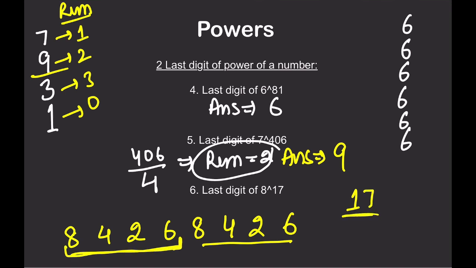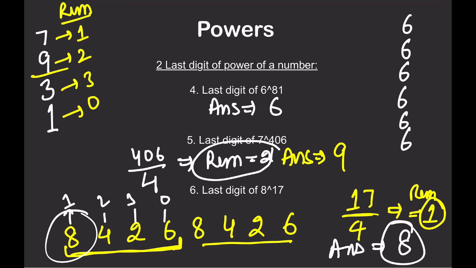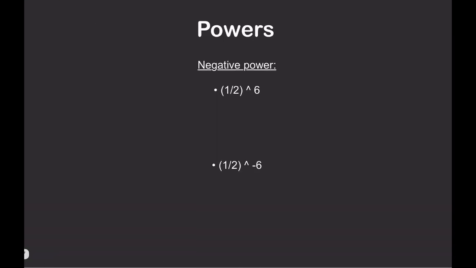How many pairs of 4 do we have? You are left with remainder as 1. If remainder is 1, this is remainder 1, this is remainder 2, this is remainder 3, this is remainder 0. So the answer we are looking for is remainder 1, that is 8. 8 is the answer. I hope this is also clear.